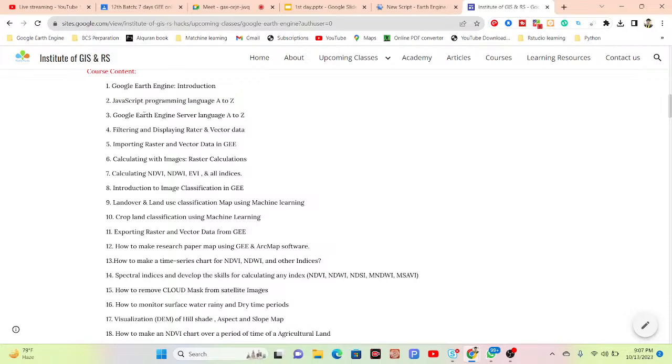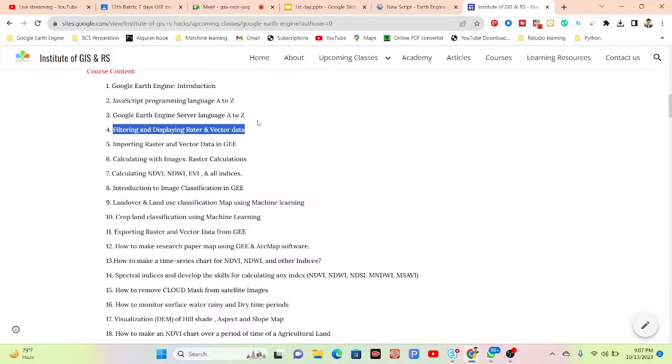We also talk about the Google Earth Engine server language. What is the server, what is the client? If you don't know, there is no problem, I will discuss all of those things: how we can use the server language, and what types of server language we can use in the Google Earth Engine platform. I will complete all of those things in this section.